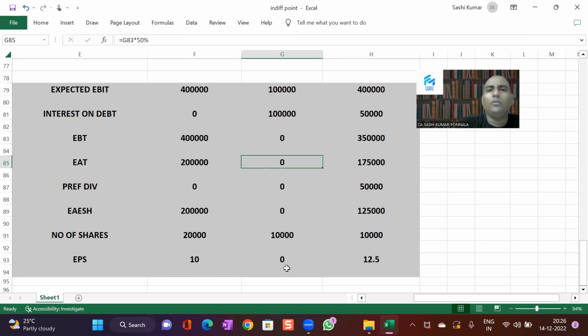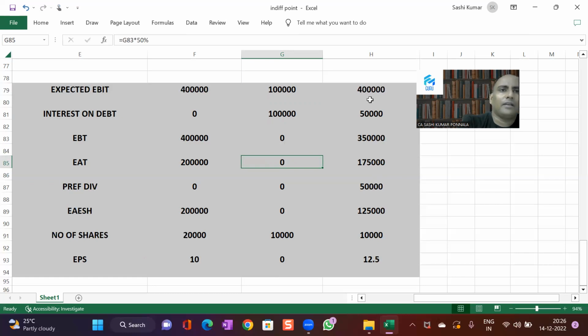So if you want to finance the project from Plan B, first you have to ensure whether you are getting a minimum profit of 1 lakh from this project or not. If you are unable to get 1 lakh profit from this project, then the shareholders of the company are severely affected because of your financing decision, since the company's EPS becomes negative.